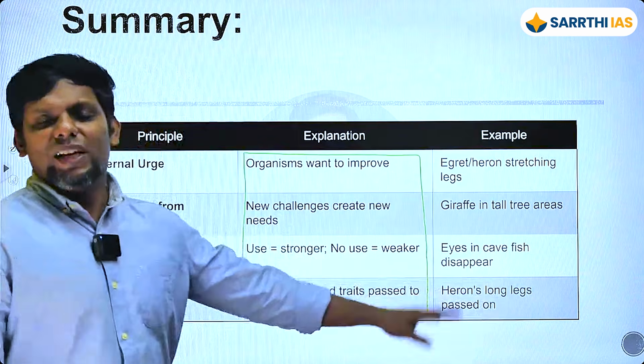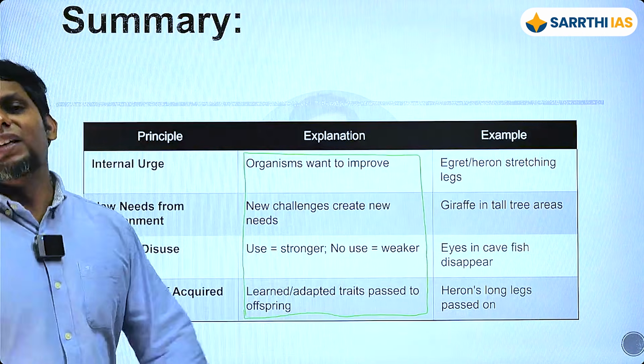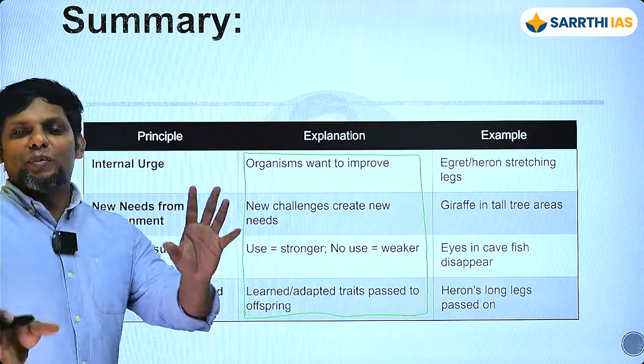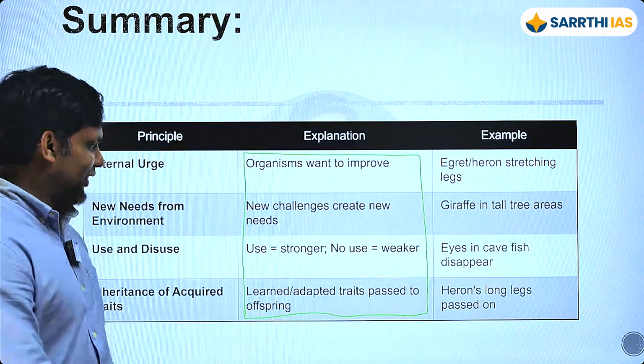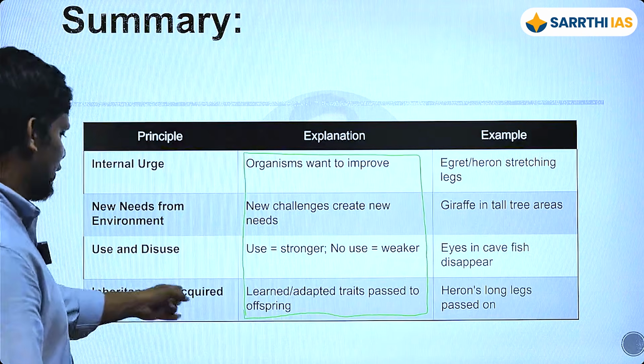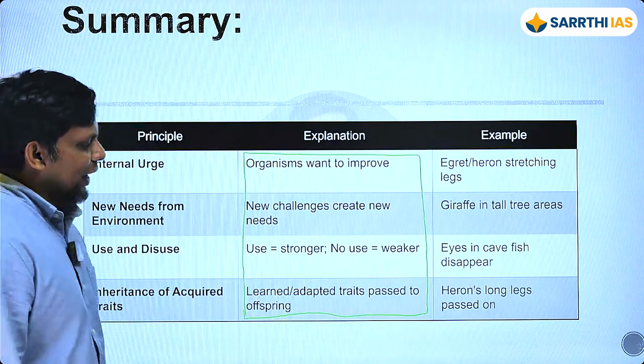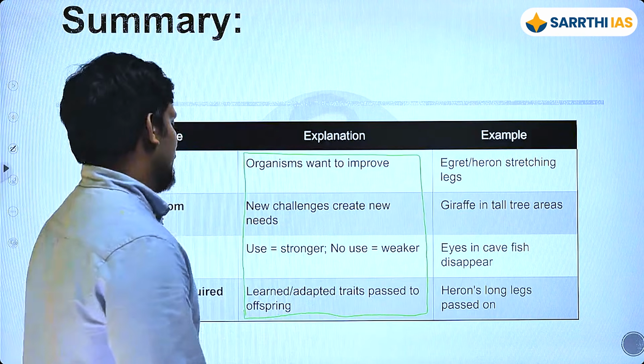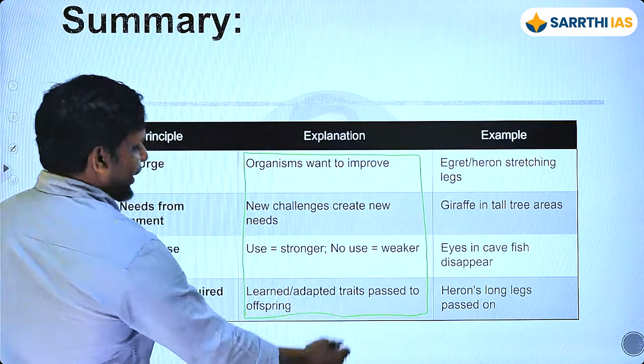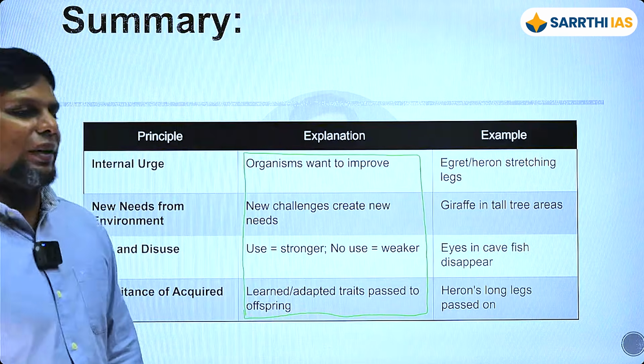So anytime you think about use and disuse, you think of my not-so-symmetric calves, during that phase of my life, right? Inheritance of acquired characters, what does that mean? It is adapted traits passed to the offspring. Just write adapted. I think you'll have to explain a little bit if it is about this one.